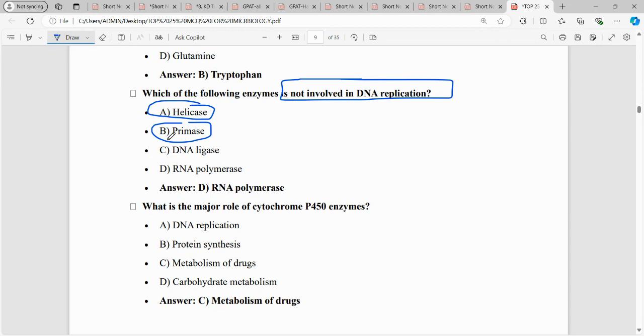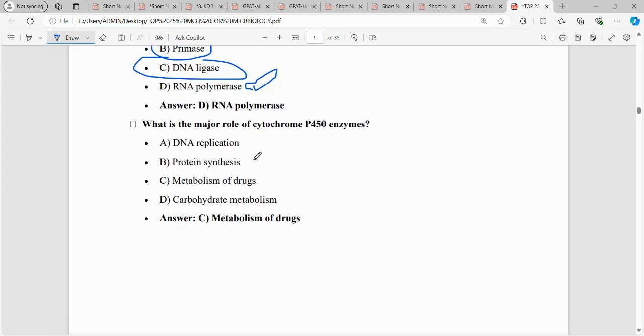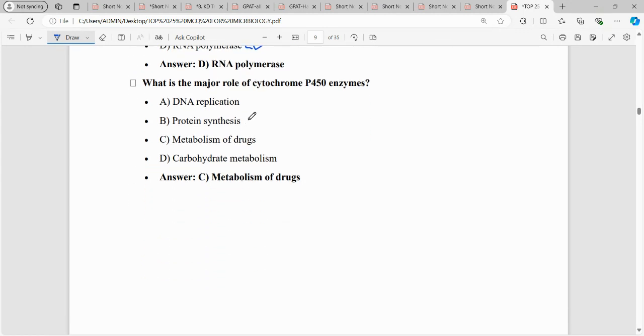Then we have DNA ligase. Of course, you need to stick the fragments or stick the two ends. So there are Okazaki fragments and all. RNA polymerase is the right answer because RNA polymerase is not involved in replication at all. It is involved in RNA production, right? So over here, the right answer will be D.